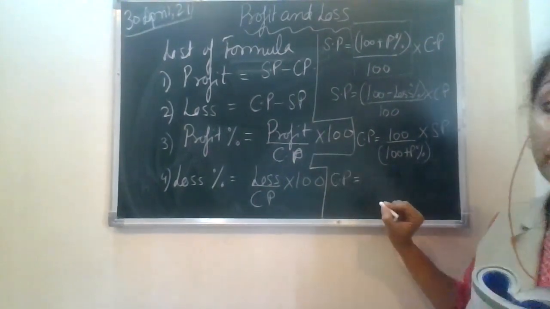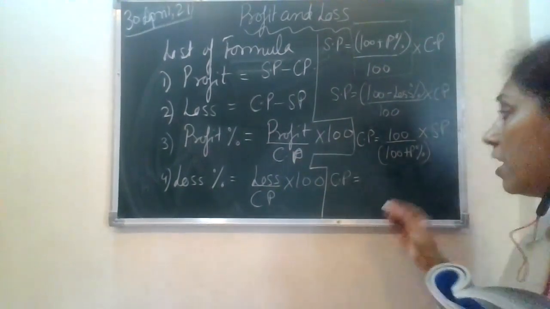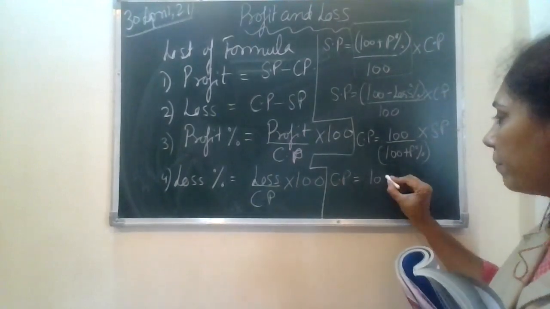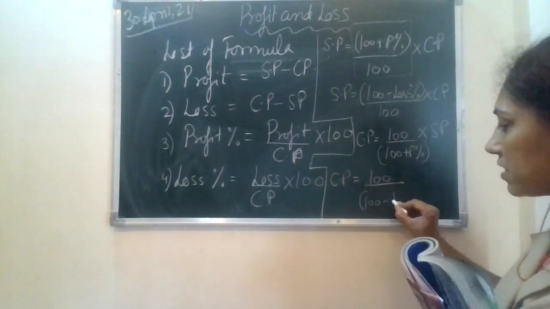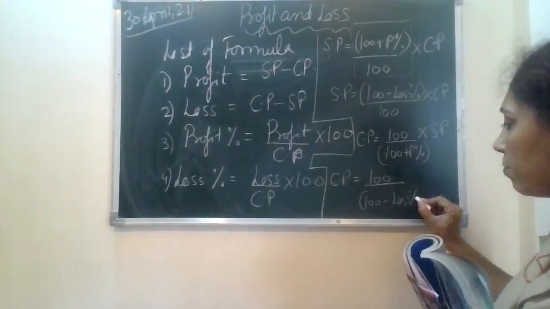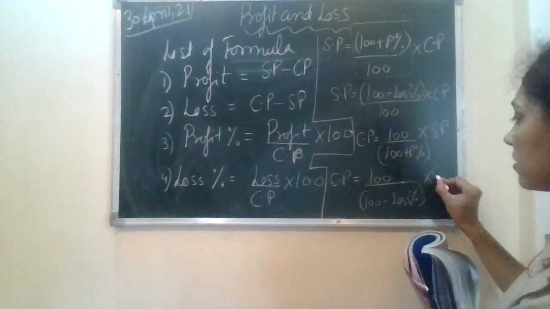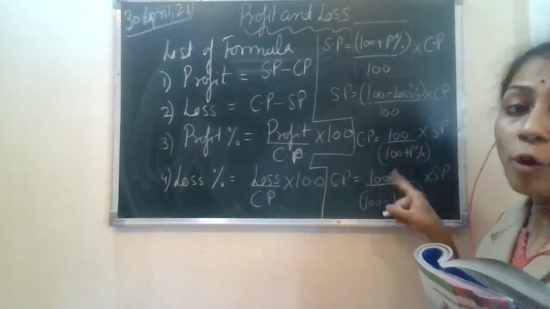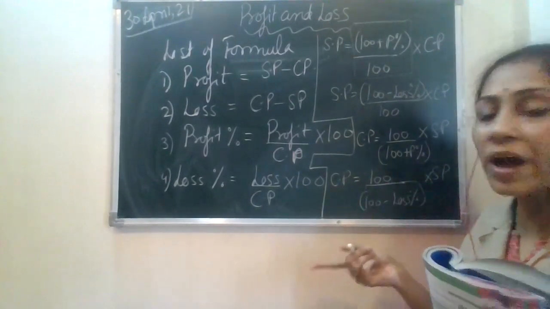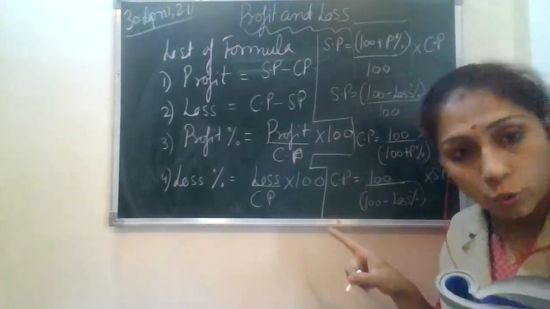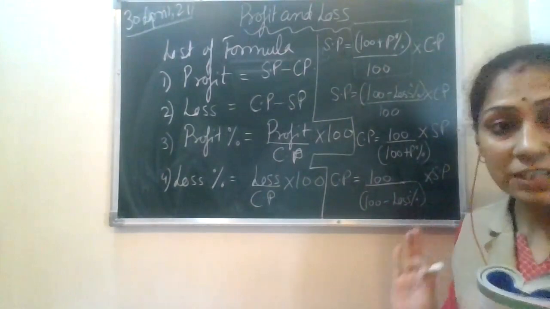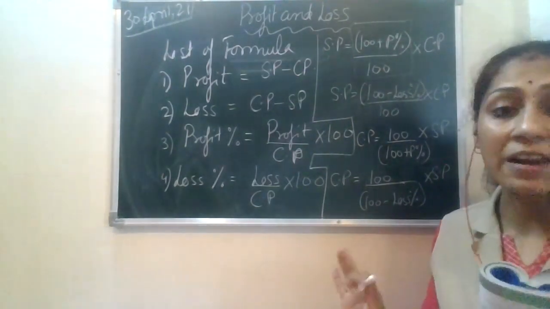be greater क्योंकि selling price less होता है, नुकसान में बेचा है, so how you are going to do 100, fine, 100 minus loss. So this is the case, अगर 100 में से loss percent अगर आप minus कर रहे हो, so this will become the case of improper fraction, answer is going to be more than 1, so into SP करोगे तो CP is going to be greater. Okay, I hope this picture is very much understandable by you.